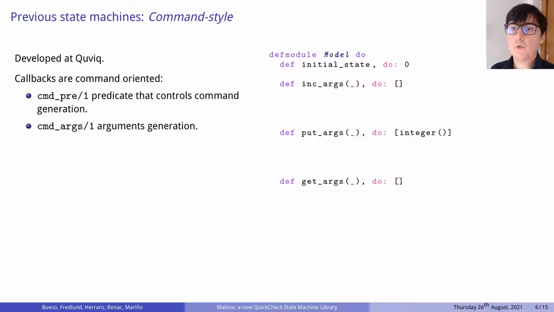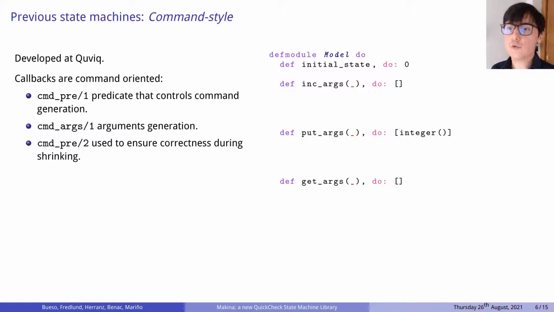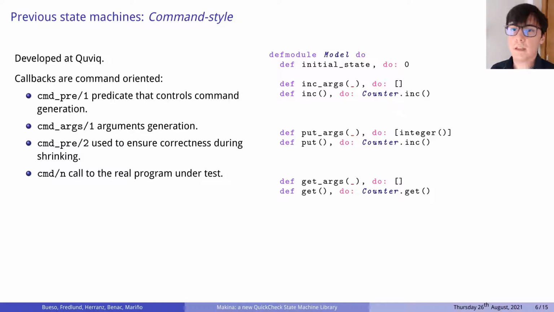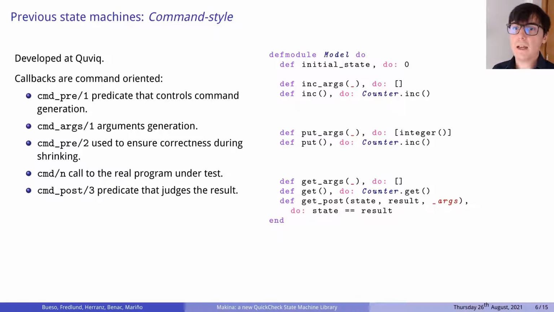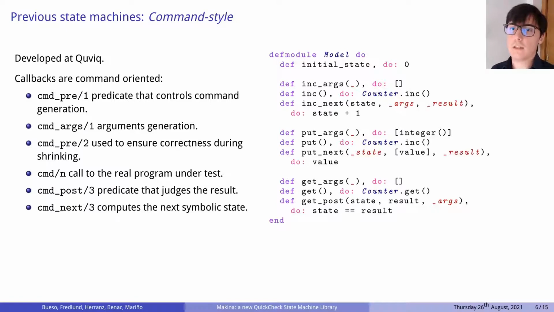In our example, put is the only command that needs some argument generation. The callback pre is necessary to control the shrinking process. Since we are not talking about shrinking in this talk, we will omit it. We also need a command that calls the real implementation. The postcondition callback defines the predicate that should be satisfied after the execution of the command. In our example, this is only necessary on get, as we have previously seen. And finally, next computes the next symbolic state, and it is necessary to keep track of the changes performed by the stateful operations. In our example, we only need a next definition on increment and put.